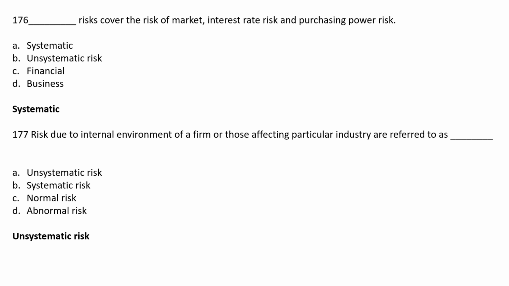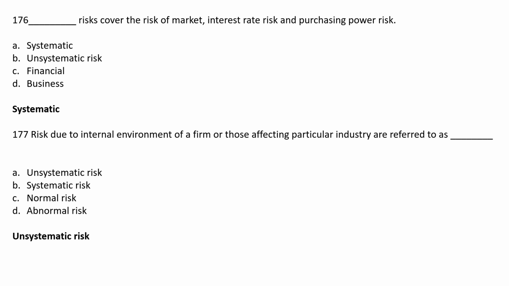Next MCQ: risks due to the internal environment of a firm or those affecting a particular industry are referred to as dash. Option A, unsystematic risks, option B, systematic risks, option C, normal risks, option D, abnormal risks. The correct answer is option A, unsystematic risks. The risks due to the internal environment of a firm or those affecting a particular industry are referred to as unsystematic risks.